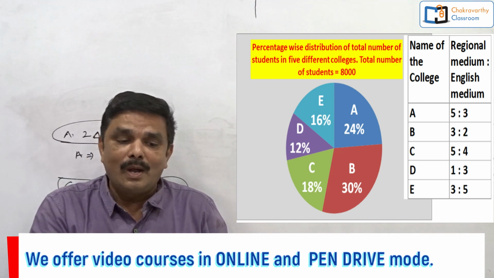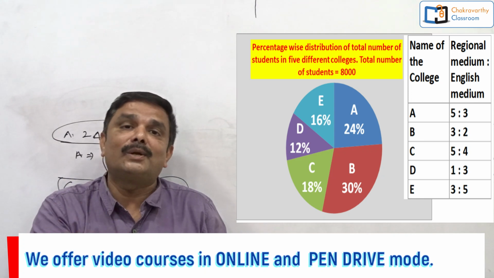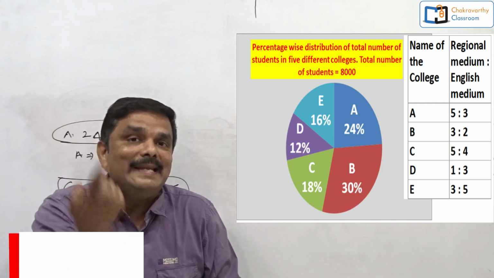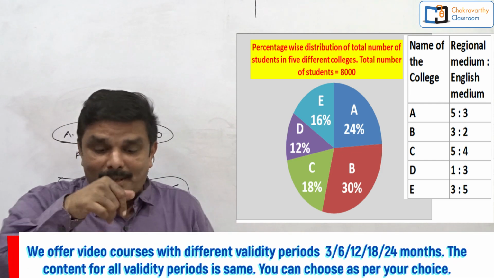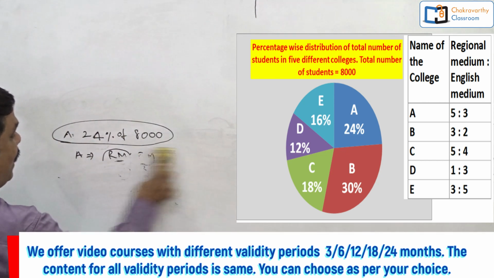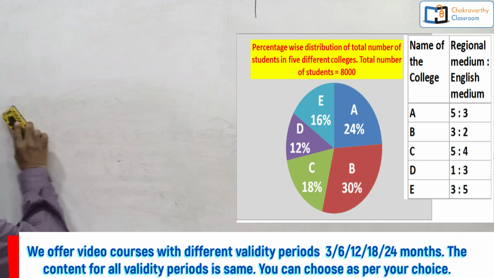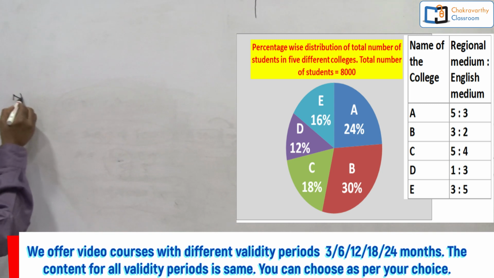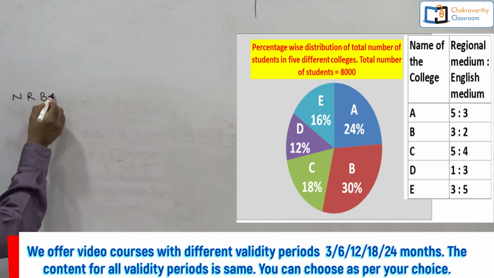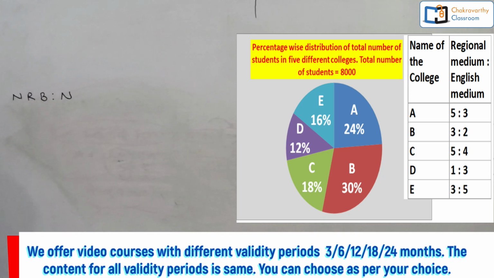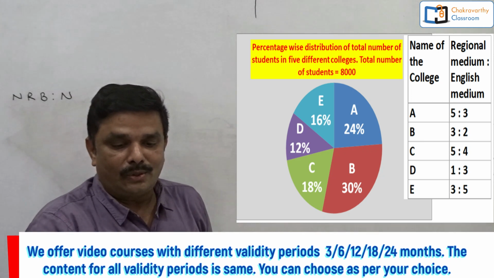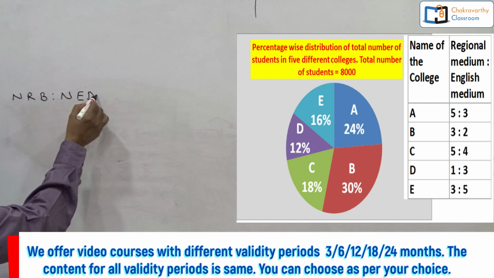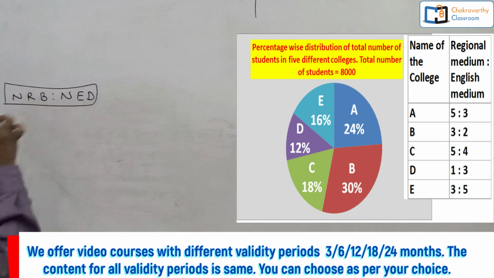Okay, the ratio of the number of regional medium students in college B and the number of English medium students in college D is what they are asking. Simply you can do this one, but how to go for this in the examination? How to attempt this? See students, how they have asked: the number of regional medium students in college B is to the number of English medium students in college D. This ratio you have to find.